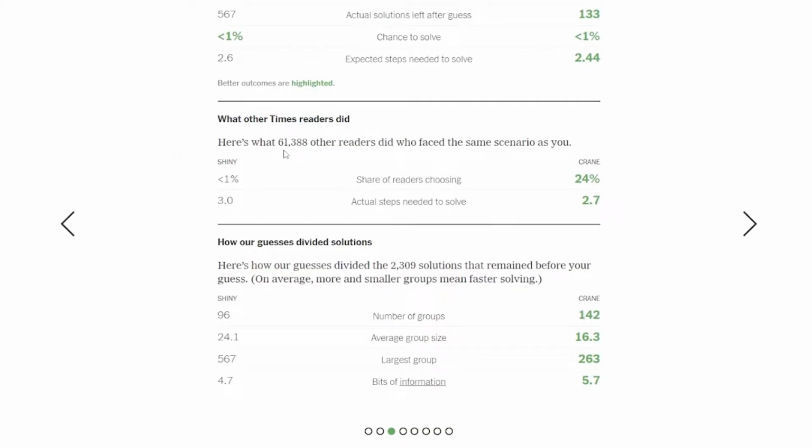Here's what 61,388 other readers who faced the same scenario as you did. I think what that's telling me is that less than 1% of people guessed shiny, but those that did solved in 3, which is kind of amazing to me. Here's how our guesses divided the 2,309 solutions that remain before your guess. On average, more and smaller groups mean faster solving. I'm not totally sure what it means by solution groups, but apparently my guess was terrible for that as well.